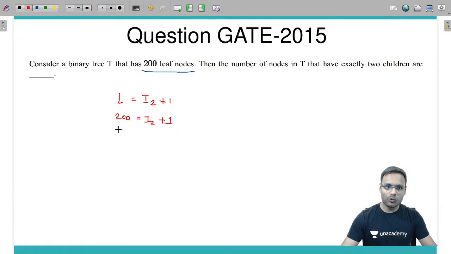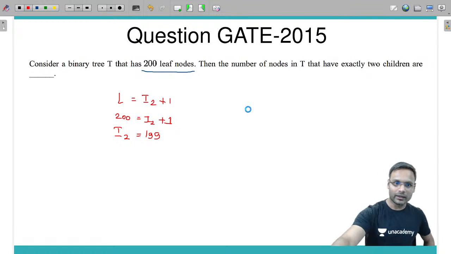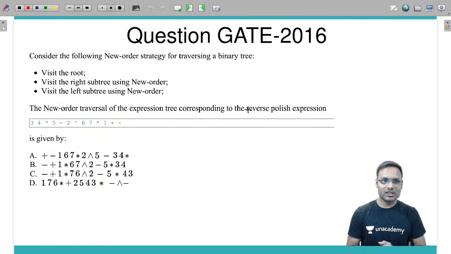Exactly 2 children. How many? 199. Good. Nice. Super. बहुत बढ़िया. चलिए. Another question. What it says?